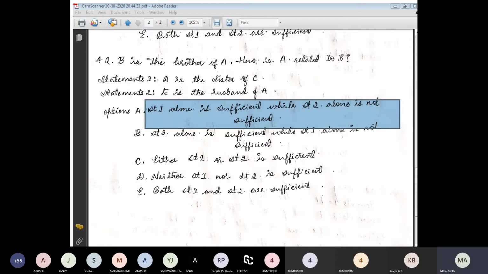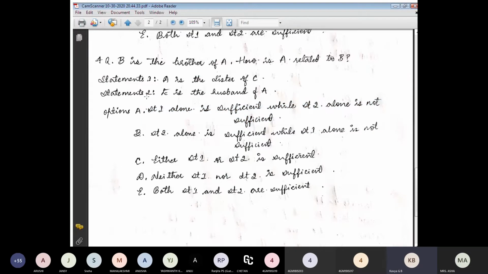Kavya, what happened? I think it's a network problem. Hello, you are audible now. Am I audible? Please continue. Statement 1 alone is sufficient while statement 2 alone is not sufficient. This is saying that only statement 1 is sufficient, but it's not true.